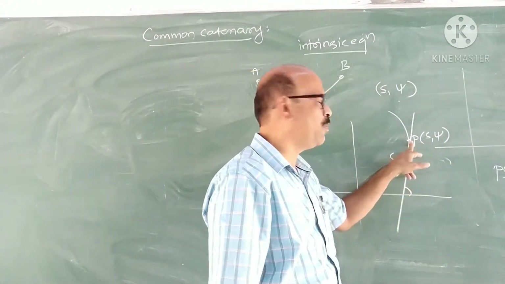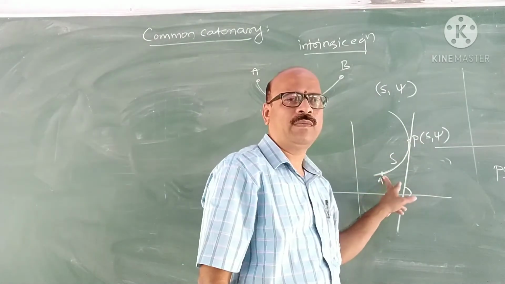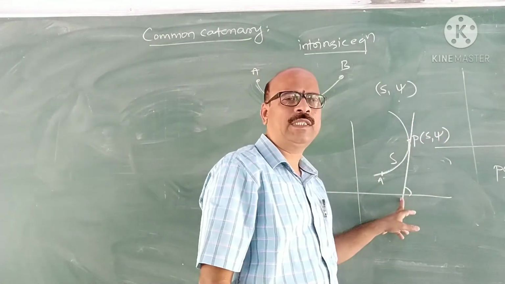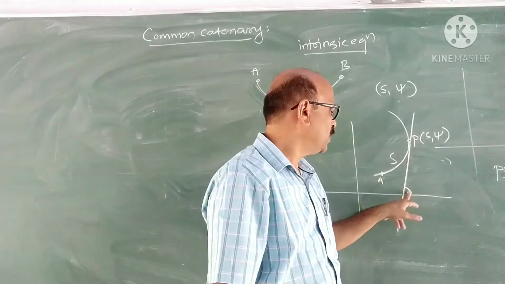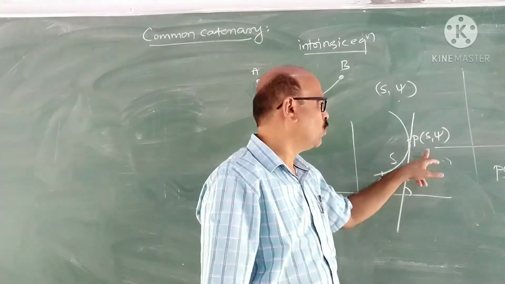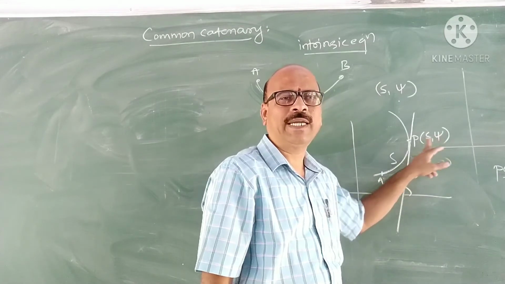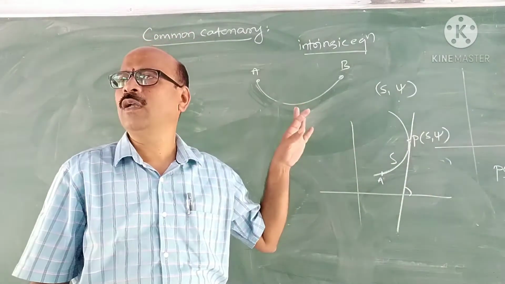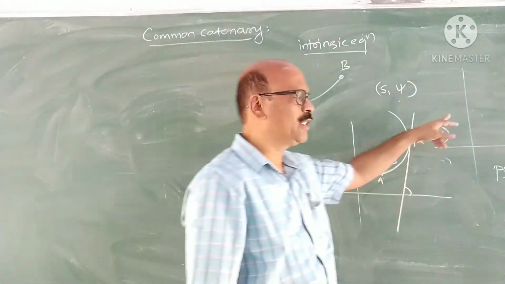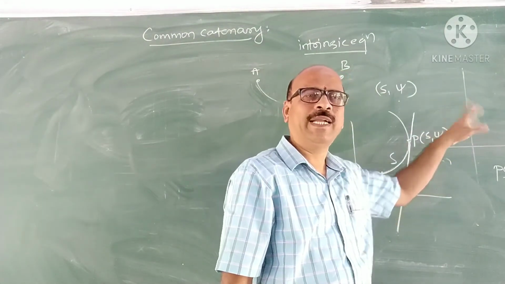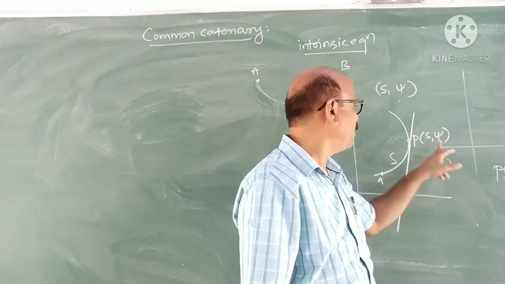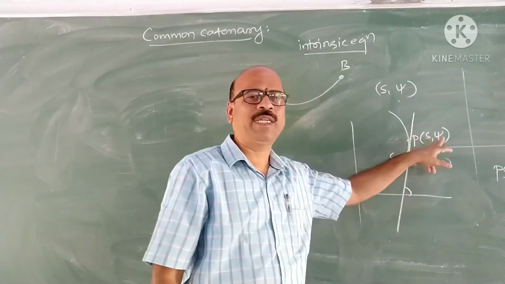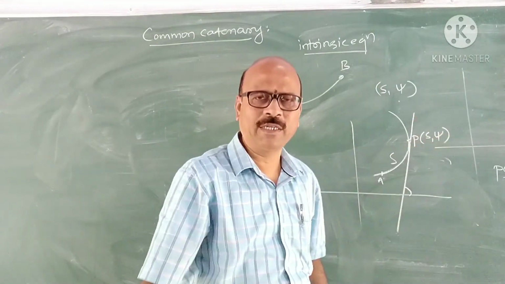So s is the distance of a point measured from a fixed point along the curve, and psi is the angle made by the tangent at that point P with the fixed line, usually the x-axis. Then the coordinates of the point are known as s and psi. If the equation is expressed in terms of s and psi, it is called an intrinsic equation. If expressed in terms of x and y, it is called a Cartesian equation. If in terms of r and theta, it is called a polar equation.